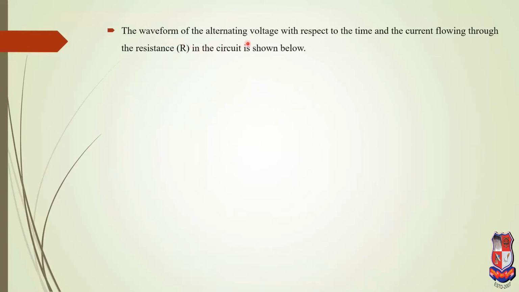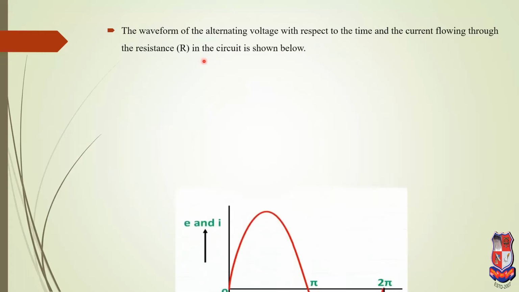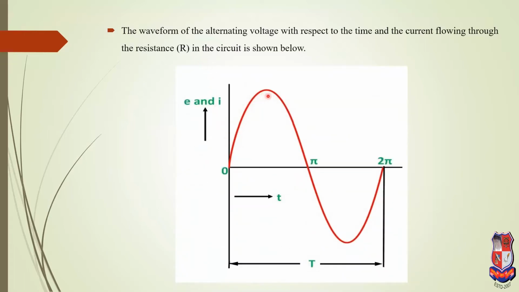The waveform of the alternating voltage with respect to time, and the current flowing through the resistance in the circuit shown below. This is the waveform for the voltage and current, E for the voltage and I for the current, and this is the time axis.